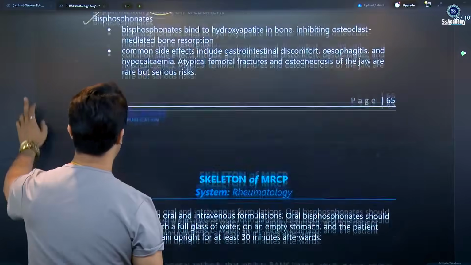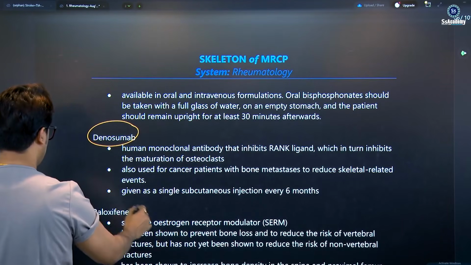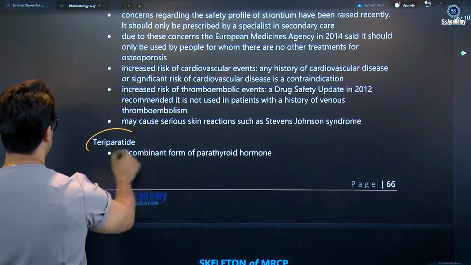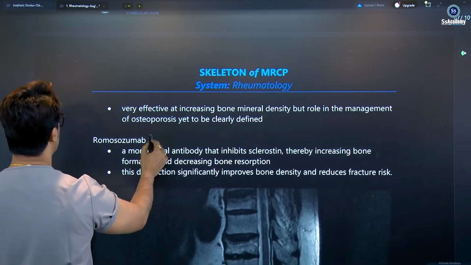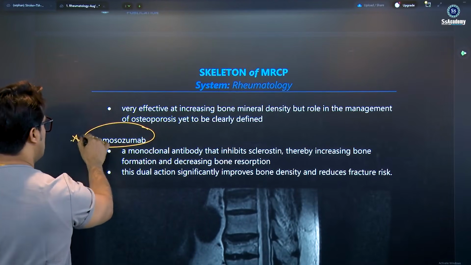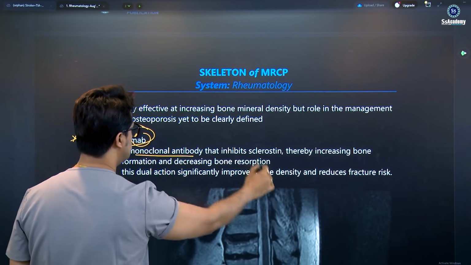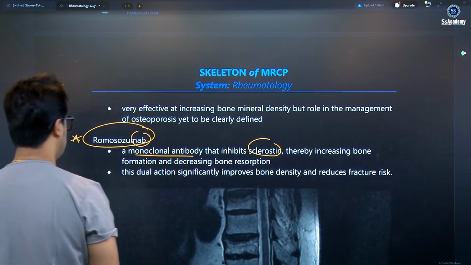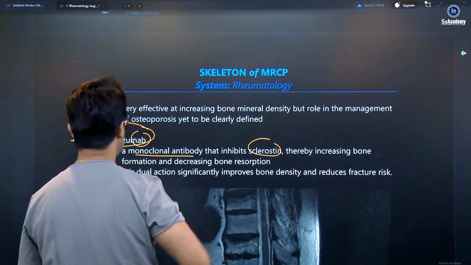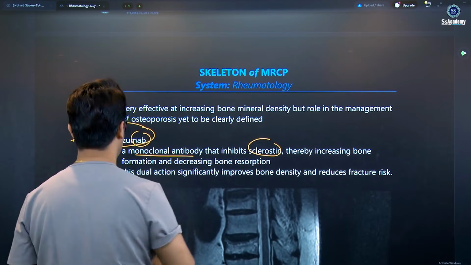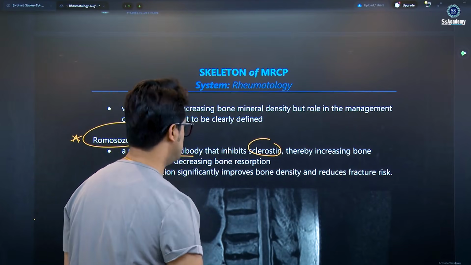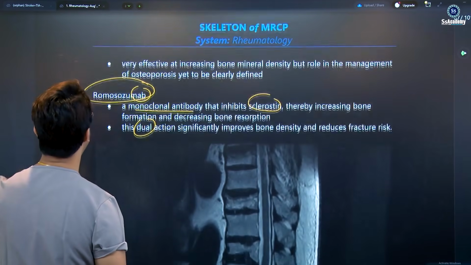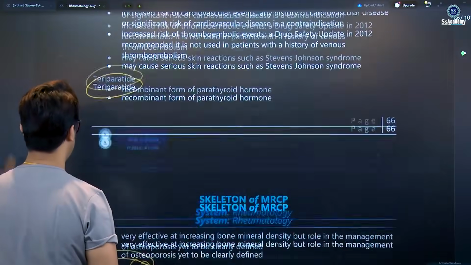Supplementary treatment notes, my dear: the bisphosphonates, and also denosumab, raloxifene, strontium ranelate, teriparatide, and romosozumab. This is a new drug. The mab is a monoclonal antibody that inhibits sclerostin, thereby increasing bone formation and decreasing bone resorption, the dual action. Double action significantly improves bone density and reduces the fracture risk. So romosozumab, not denosumab. So this is romosozumab.